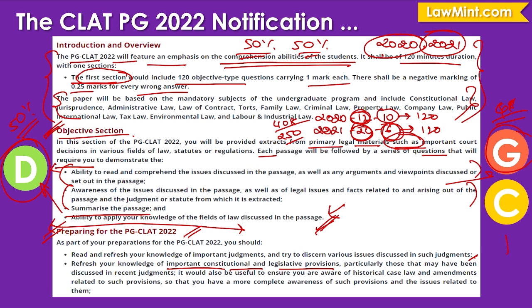There will be very few case-based questions where you can answer these questions authoritatively only if you have read the original case material, but you don't have to worry much about this. There will be very few questions on this. So your primary focus should be on the direct questions where the answers are within the passage, and these general questions or generic questions will be hit and miss, because if you are fortunate enough to have read that particular case and that particular part of the case where the question is being asked from, then you will be able to answer it authoritatively. Otherwise, we will have to use a guesswork strategy here, as I will discuss further ahead.